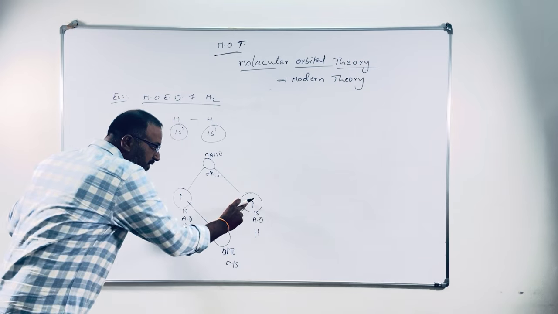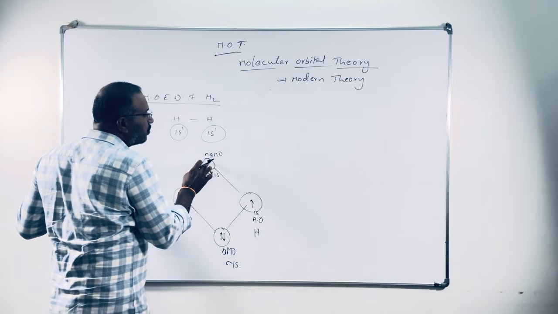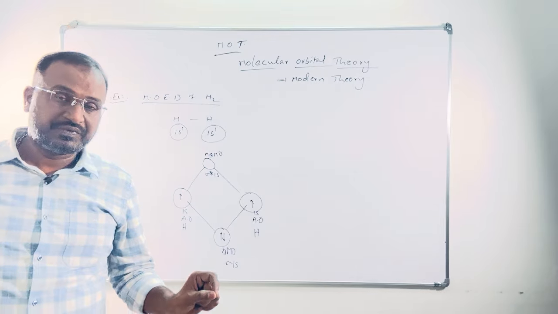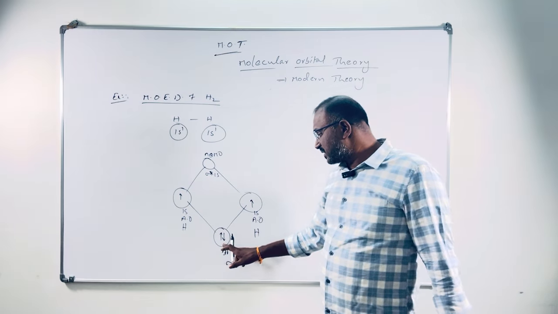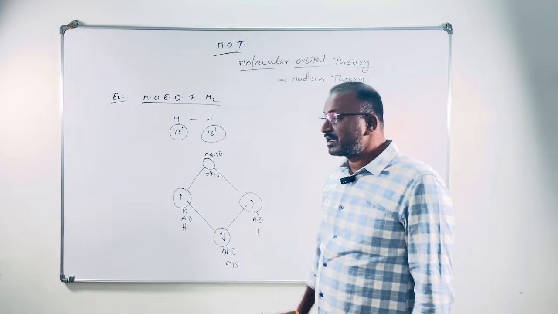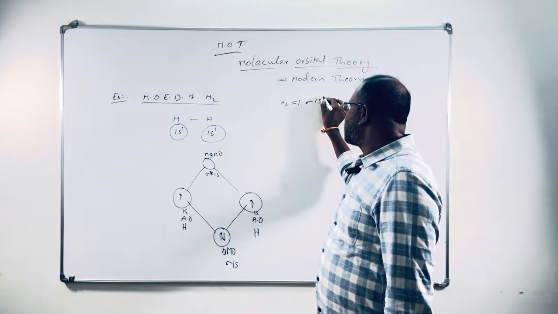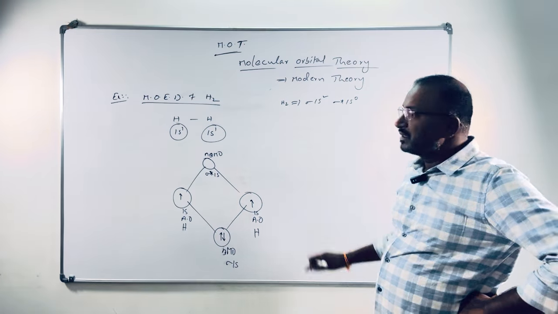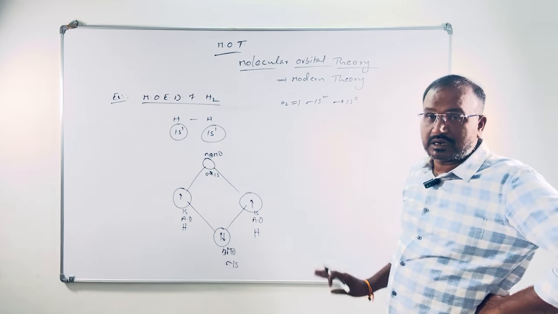Here one electron is there, here one electron is there. So two electrons will be arranged in this only. No electrons in the anti-bonding molecular orbital in the H2 molecule. Why? Because two electrons are filled here itself, no more electrons to go to the anti-bonding molecular orbital. This is the MOED. If we write the configuration for H2, sigma 1s has two electrons, sigma star 1s doesn't have any electrons. This is the electronic configuration of the H2 molecule according to molecular orbital theory.